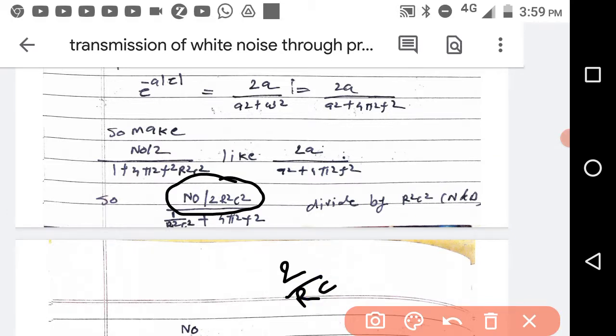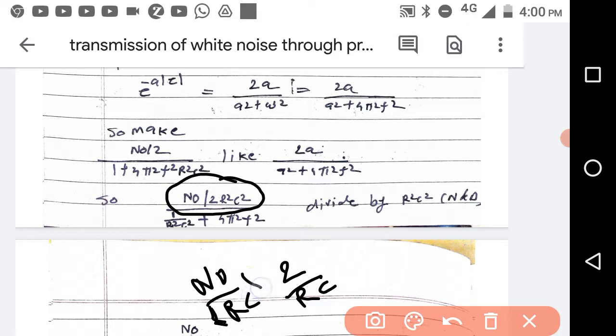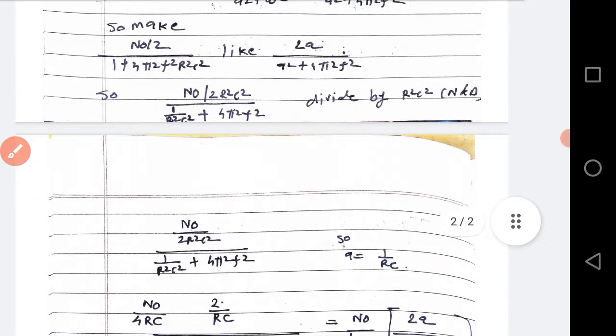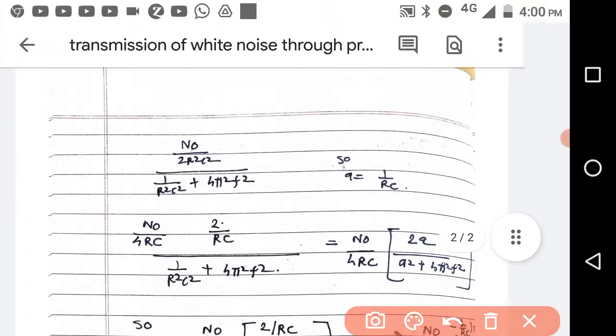If you write 2 by RC, then remaining is N0 divided by RC, divided by 2, because you have taken an extra 2.